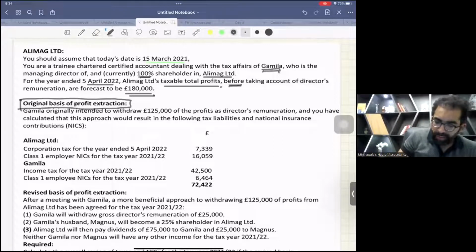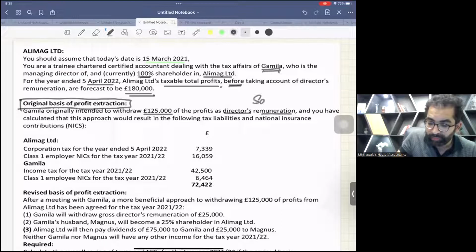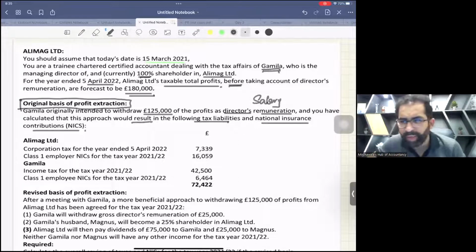Gamila originally intended to withdraw 125,000 of the profits as directors' remuneration, means salary. Okay. And you have calculated that this approach would result in the following tax liabilities and national insurance contribution. Now, these are ready-made things. You don't need to verify it. Okay. These are ready-made.